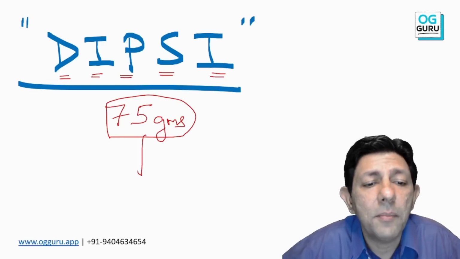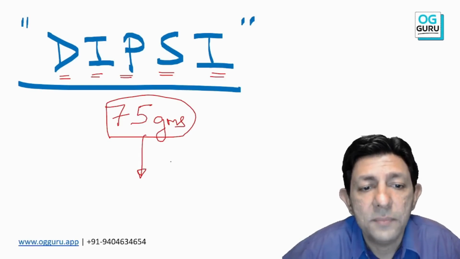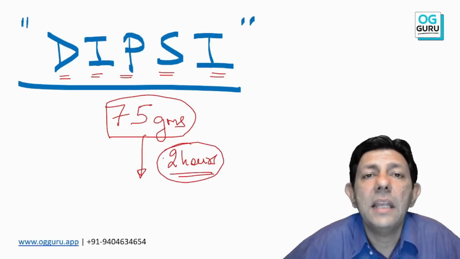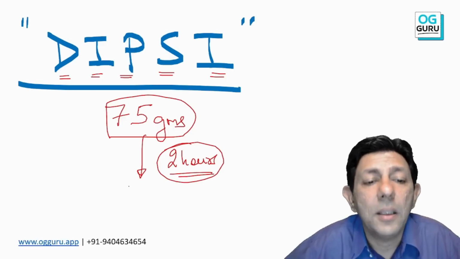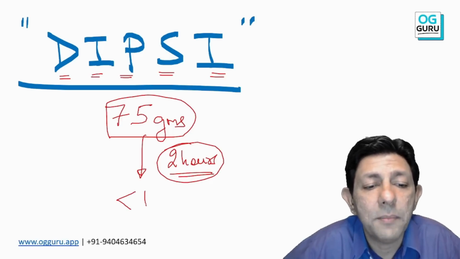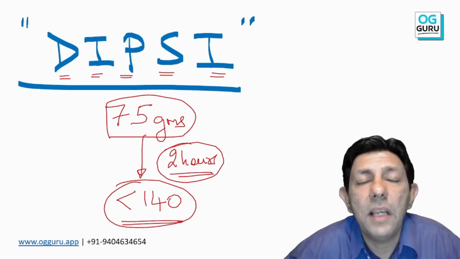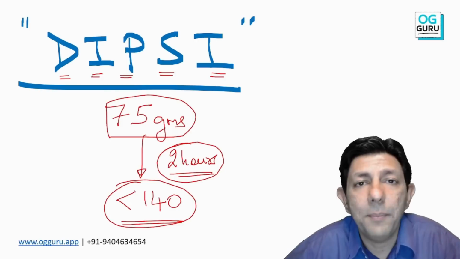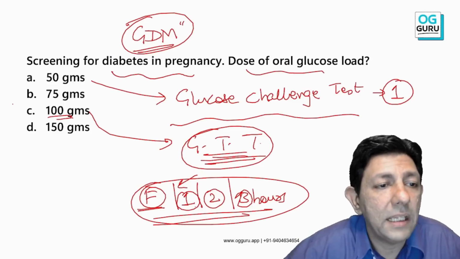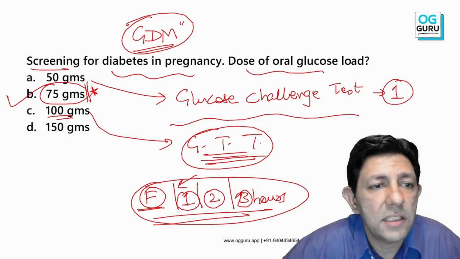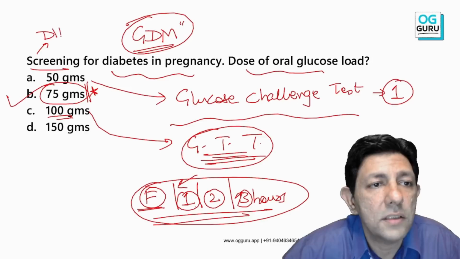Just remember, after 2 hours we take the lady's blood sugar, and the value should always be less than 140. If it is more than 140, we directly label the patient as GDM. I repeat, 75 gram glucose. So that is the answer, the 75 gram glucose screening test. The screening test in India is also called the DIPSI test.